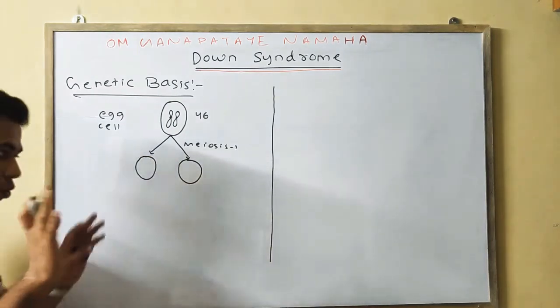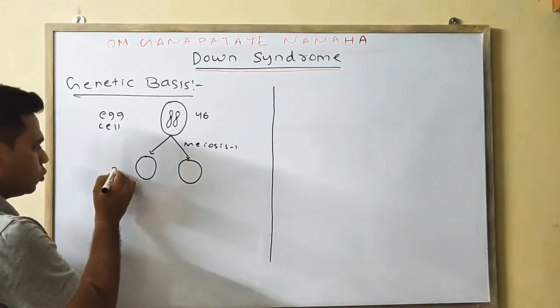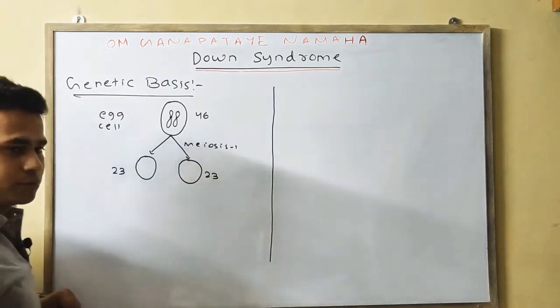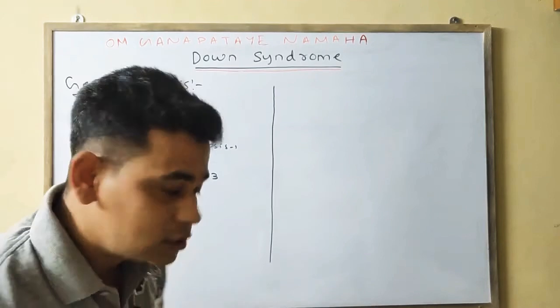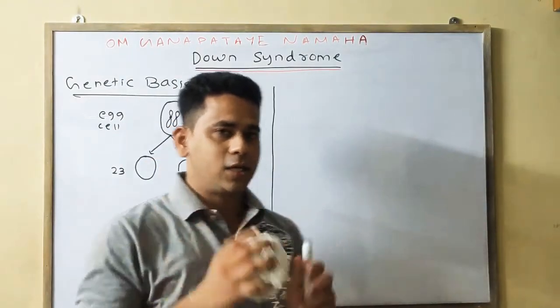What should it be in normal? Here there should be 23 chromosomes in each, but in the case of non-disjunction, proper segregation does not occur.